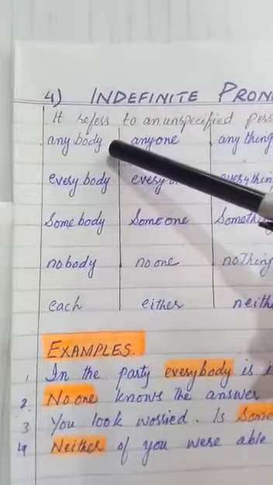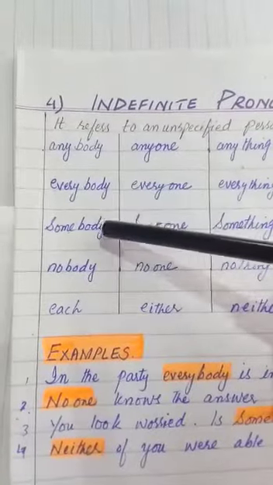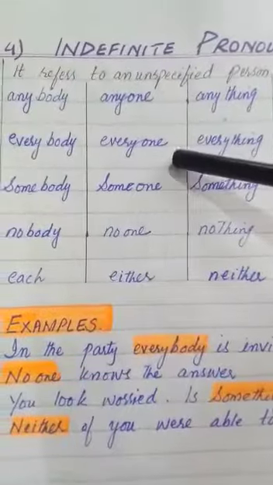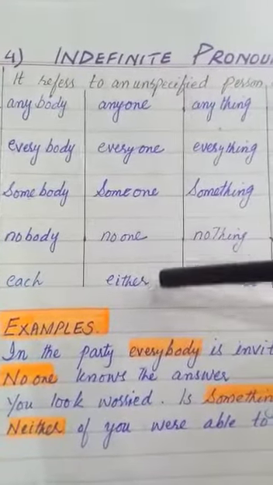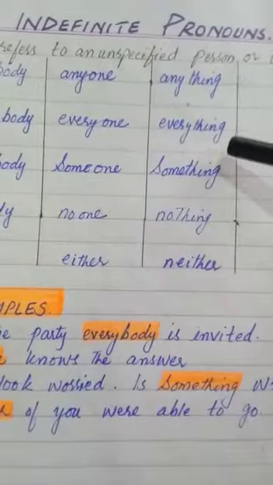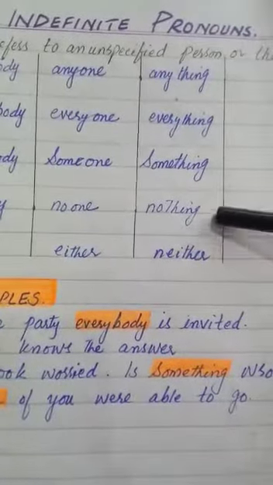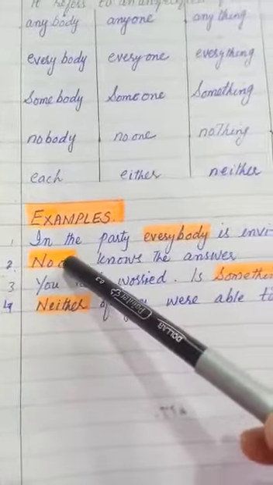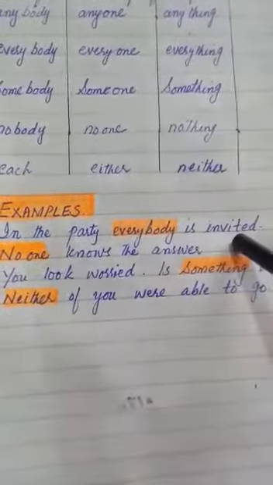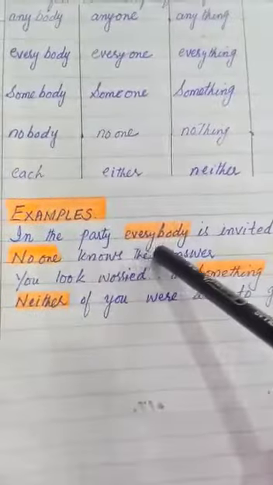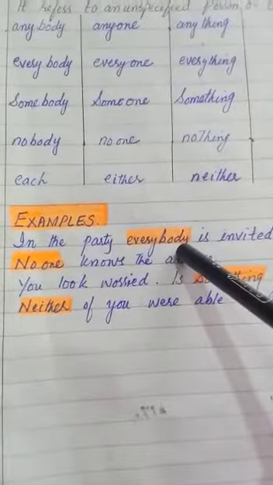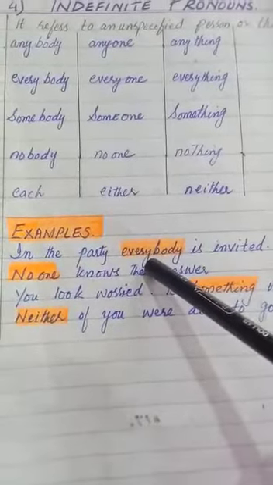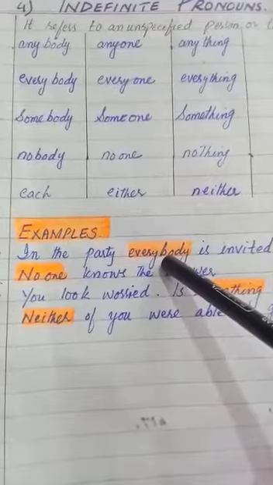Now, see these columns: anybody, everybody, somebody, nobody, each. Anyone, everyone, someone, no one, either. Anything, everything, something, nothing, and neither. See the examples. Example number 1 is, in the party, everybody is invited. In the party, everybody is invited. The highlighted part is the unspecified person. That's why this is called indefinite pronoun.